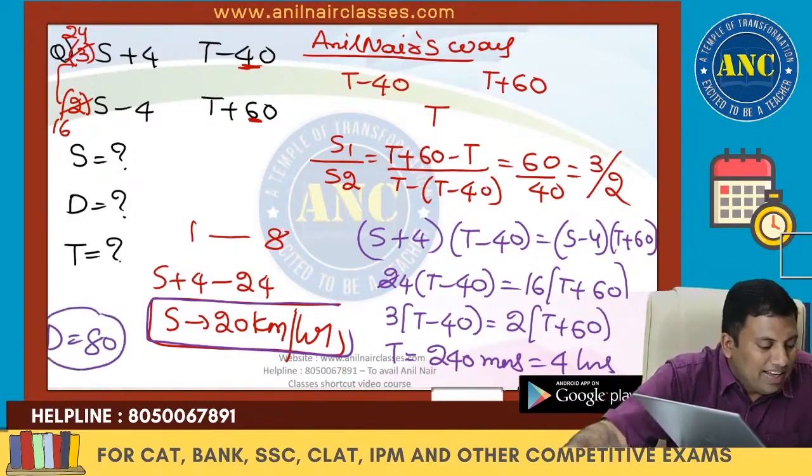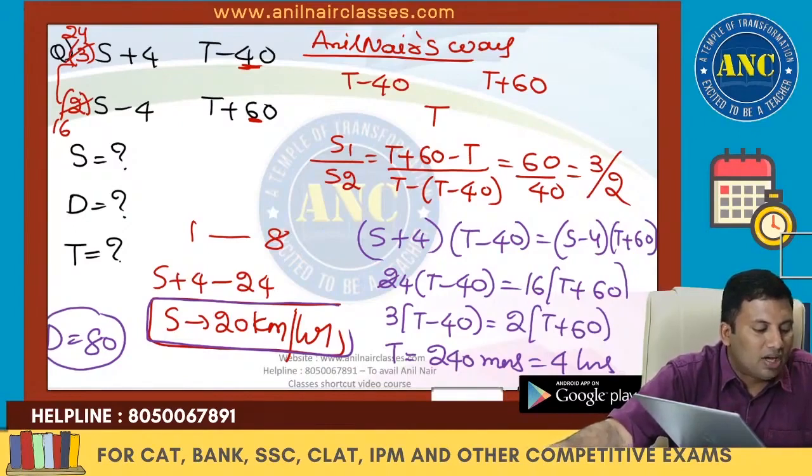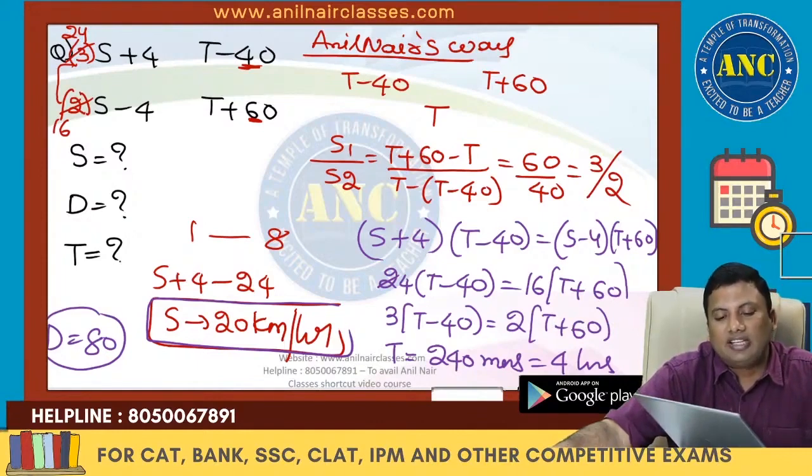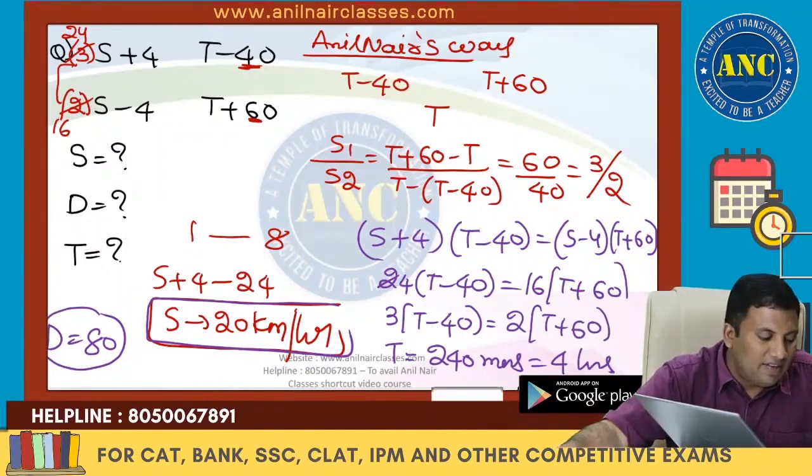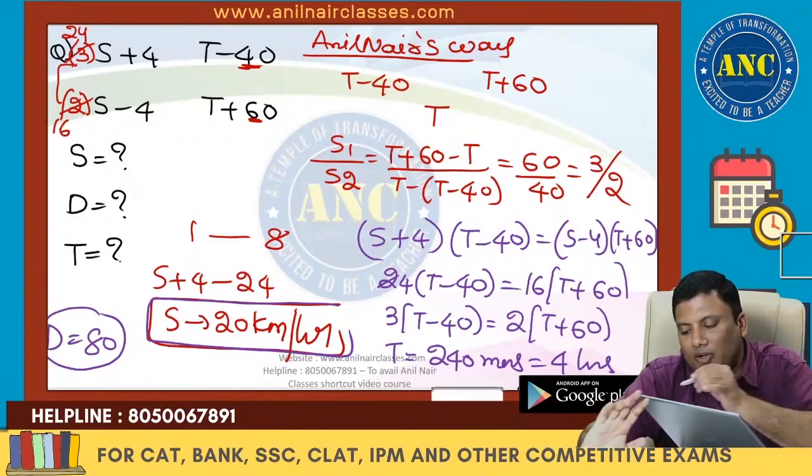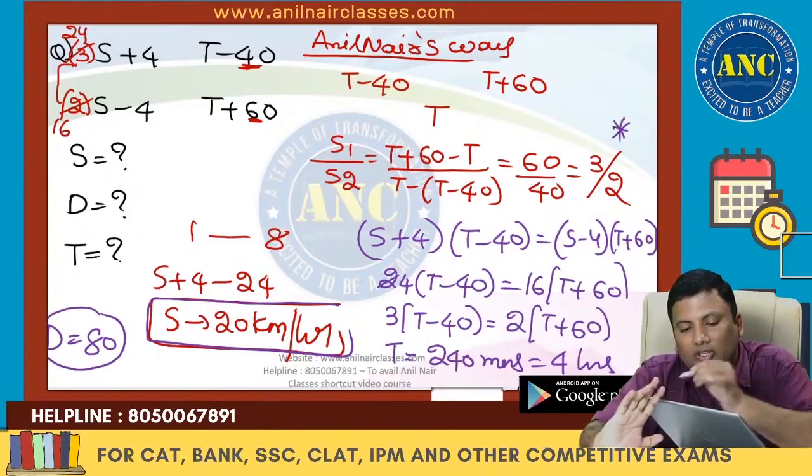I hope the idea is clear. Kindly reply in the live chat, everybody. I hope you enjoyed Anil Nayar's way of solving the question. This is considered to be a difficult question by many, but according to me it's a very easy question. In fact, you don't need to do it this way also.